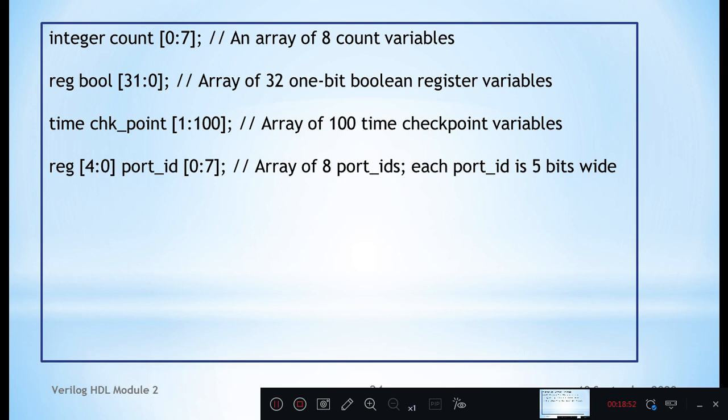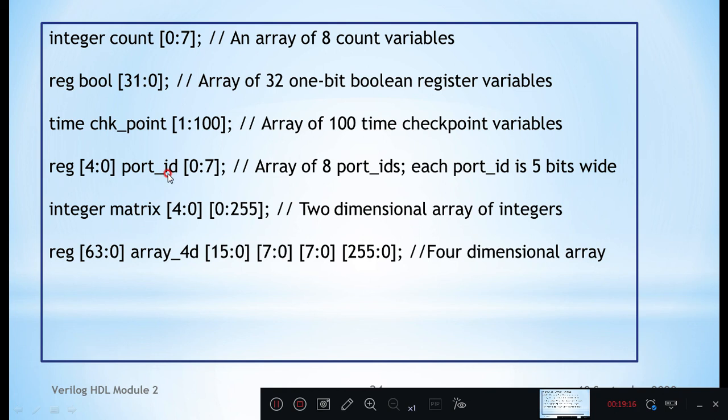Port ID [0:7] means an array of 8 port IDs, each 5 bits wide. Here we have made use of vector [4:0]. Width size is 5-bit, and 8 such ports are defined.